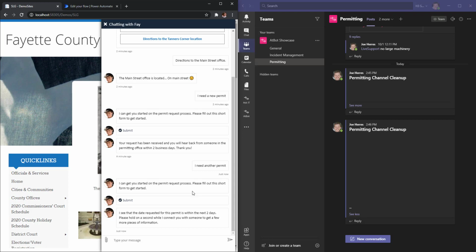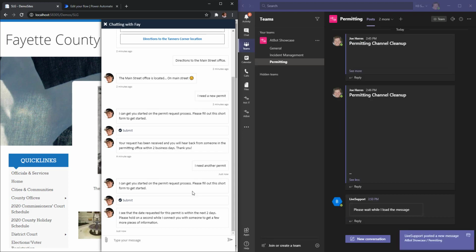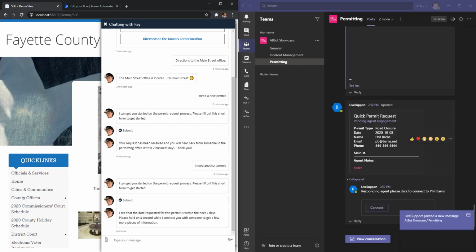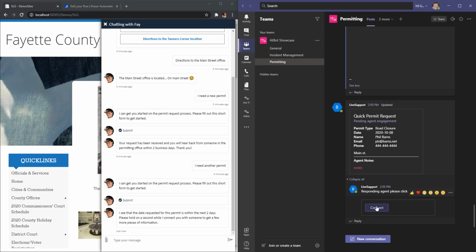some additional information. On the right-hand side, you can see we have another bot called Live Support posting into this channel. It's giving me all the information that the person put in the adaptive card, and it's telling me any agent, click connect to connect to the user. So I'm going to go ahead and click connect.